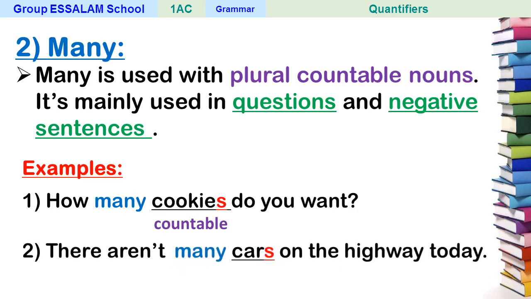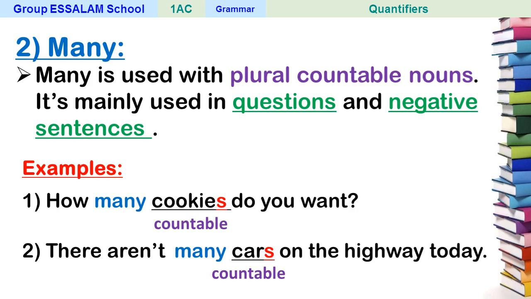Let's see the second example. There aren't many cars on the highway today. Here also cars is a countable noun. We can count cars. We can say 1 car, 2 cars, 3 cars. Now do you see the difference between many and much? I think it's very easy.